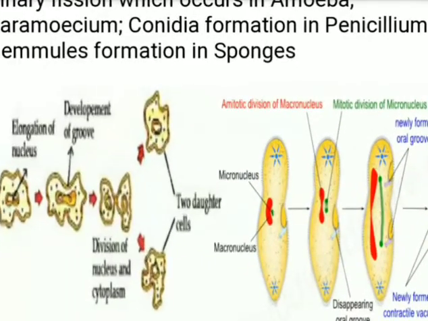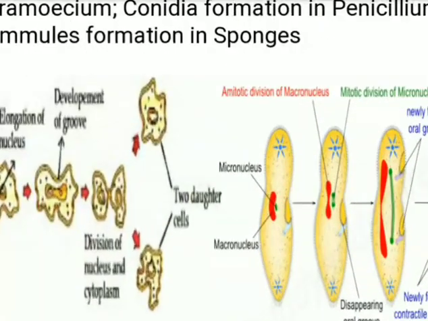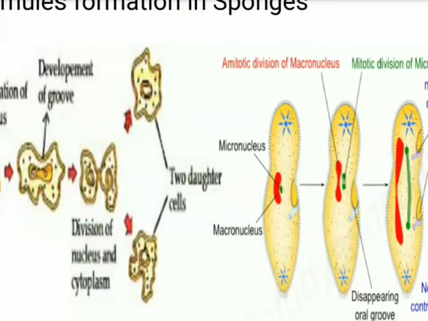Okay, so if you observe the binary fission, there is the parent amoeba, where there is only one nucleus, and around it there is a cell. When it reaches maturity, the parent amoeba shows elongation of the nucleus. So that nucleus goes on elongating. Then a groove forms.